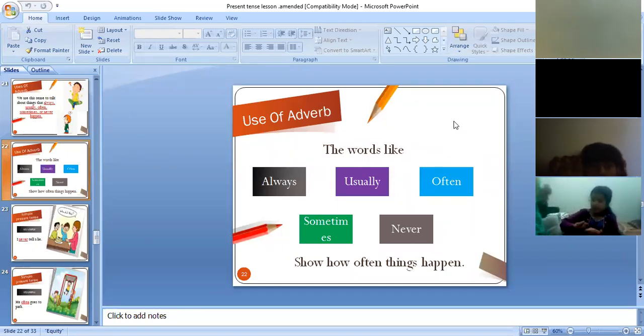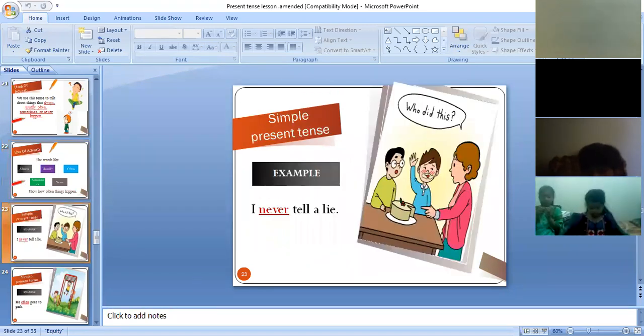Moving to the next slide. I never tell a lie. Never is the adverb of frequency here. And dear students, here is one very important thing: tell is a verb and never is the adverb of frequency. We always use the adverb of frequency before the main verb.